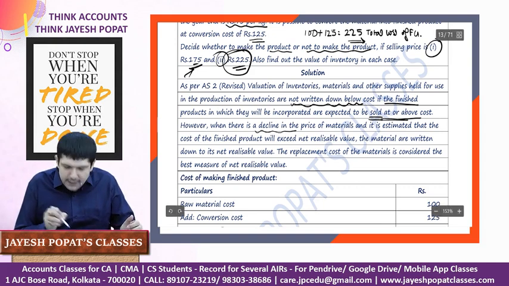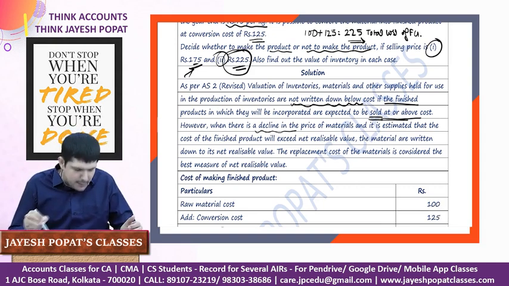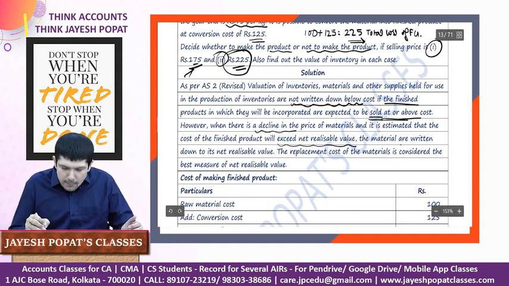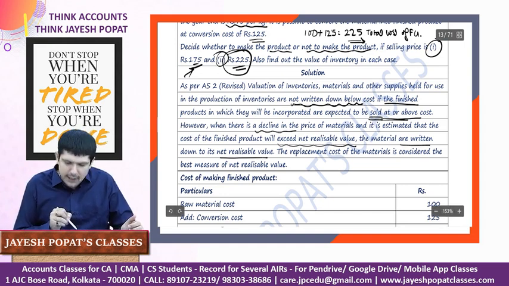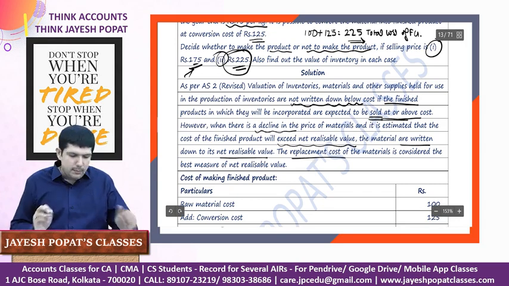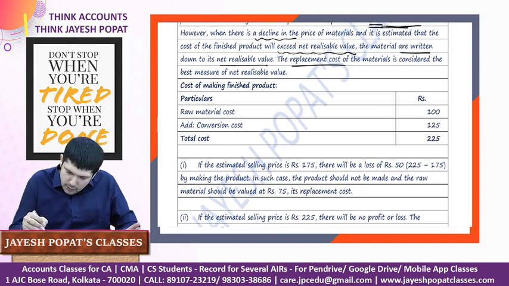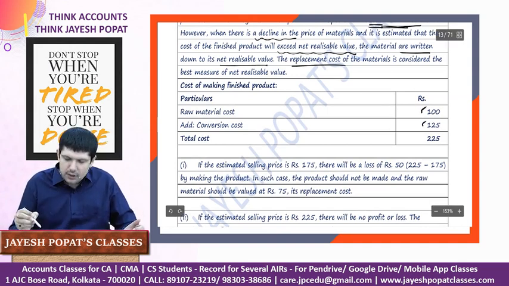However, where there is a decline in the price of material and it is estimated that the cost of the finished product will exceed the net realizable value, materials are written down to their net realizable value and the replacement cost of the material is considered as the best measure of the net realizable value. So here the cost of raw material is 100, the conversion cost is 125, the total cost will work out to 225.